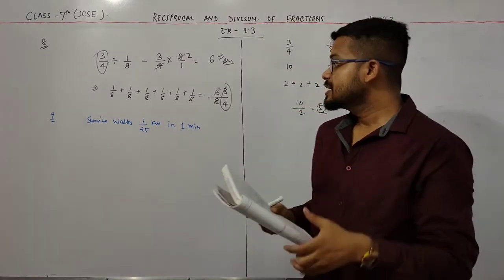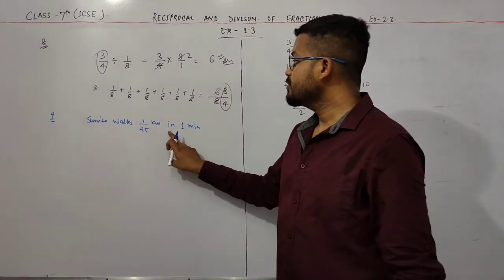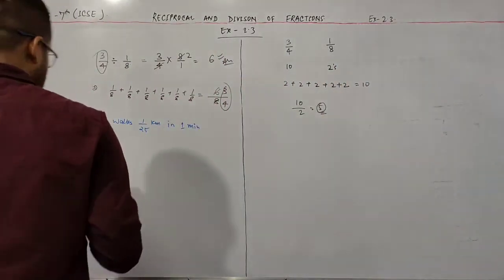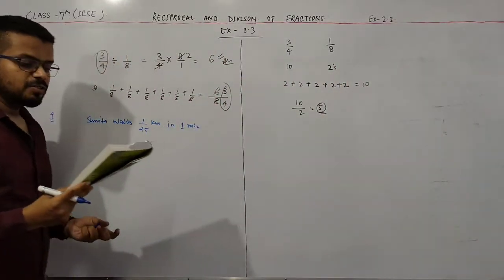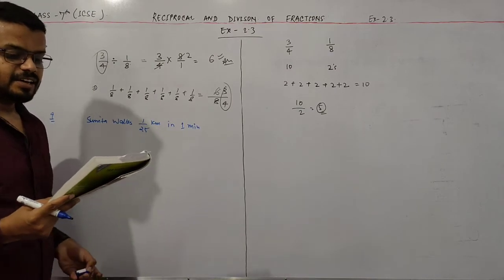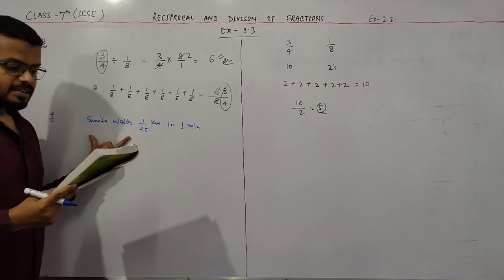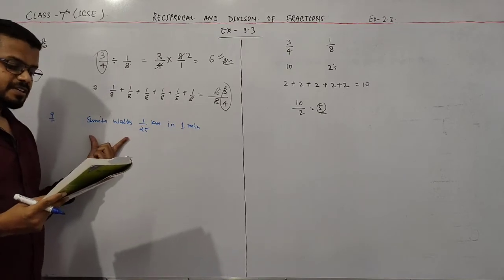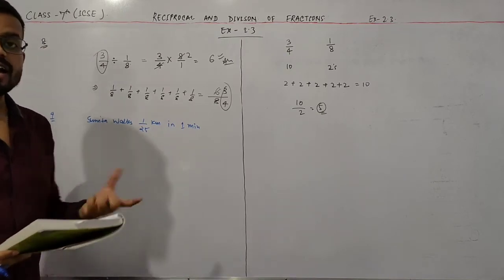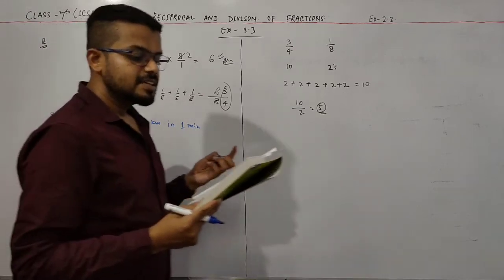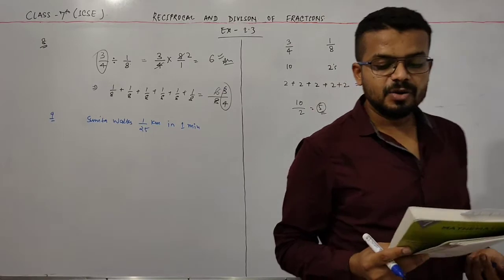Per minute means she travels 1 by 25 km in 1 minute. Now we have to find how long it would take her to walk 3 km. So the question asks, she travels 3 km in how much time?